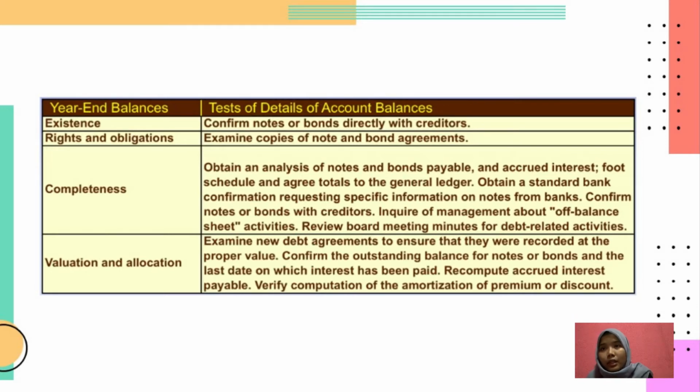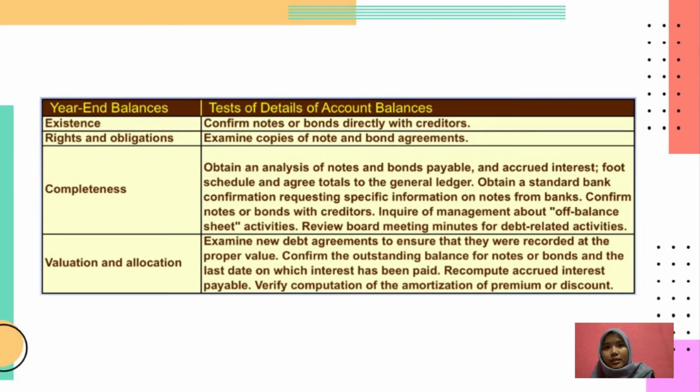Other than that, they will obtain a standard bank confirmation requesting specific information on the notes from the bank in order to confirm the notes and the bonds with the creditor. So other than that, under the completeness also, they can test by inquiry of the management about the off-balance sheet activity, and then the last one by reviewing the board meeting minutes for the debt related activities.